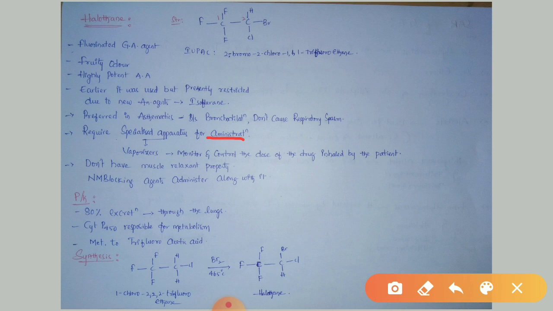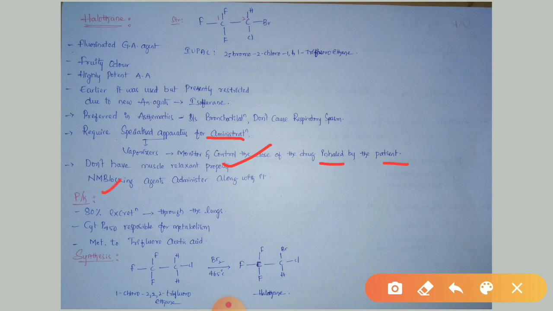The specialized apparatus has to perform vaporization, and it should monitor and control the dose of the drug which is inhaled by the patient. Halothane does not have muscle relaxant property, so that's why we have to administer neuromuscular blocking agents along with it.